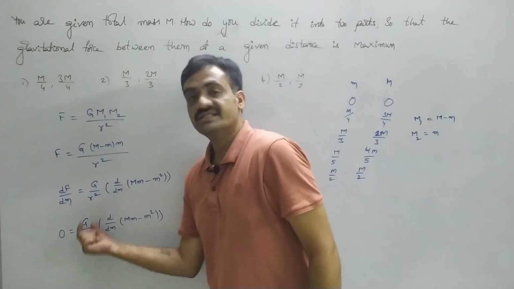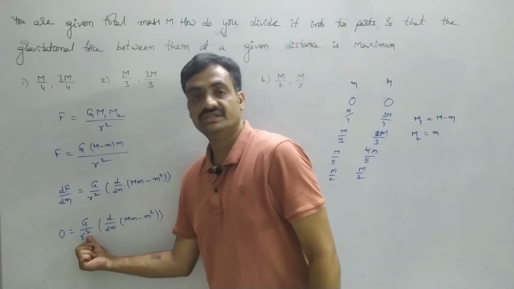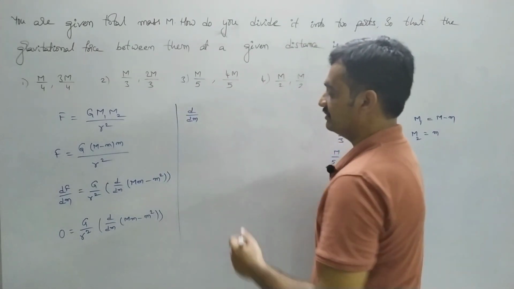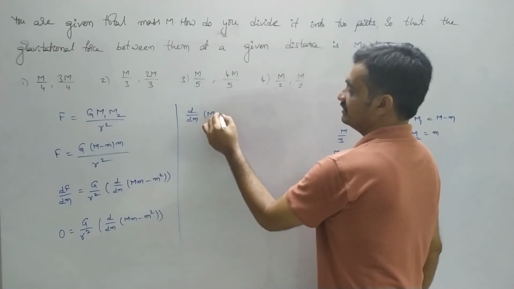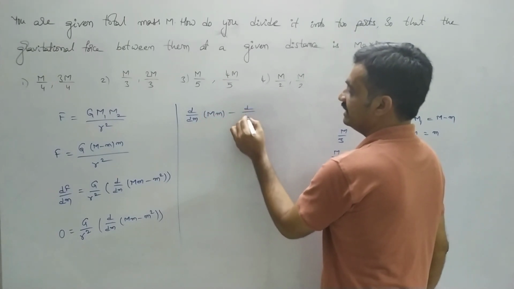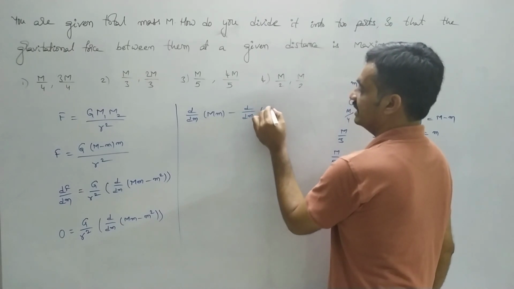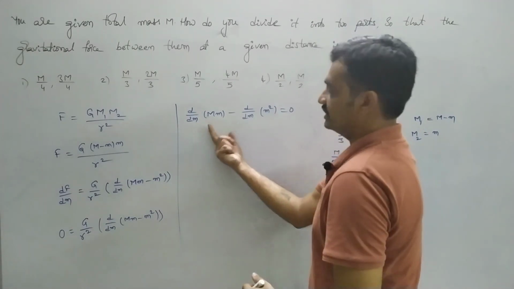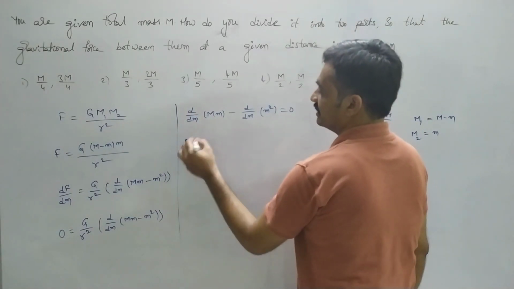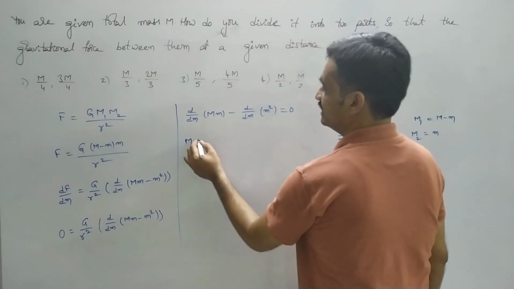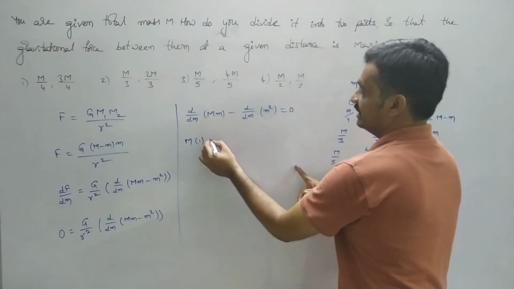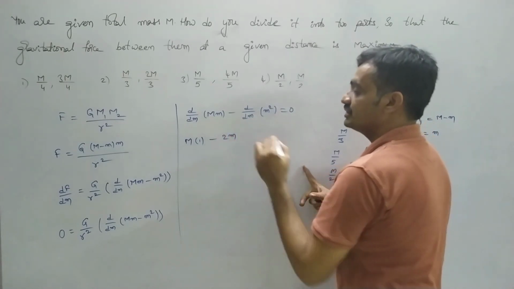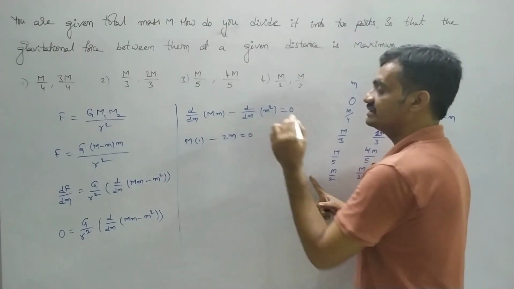As we bring G by r square to this side, 0 into this value is equal to 0. So the remaining expression is d by dm of capital M into small m minus d by dm of m square equals 0. Now we have to differentiate. Capital M is constant, so it does not vary. dm by dm is 1, minus d by dm of m square, which is 2m, and it equals 0.